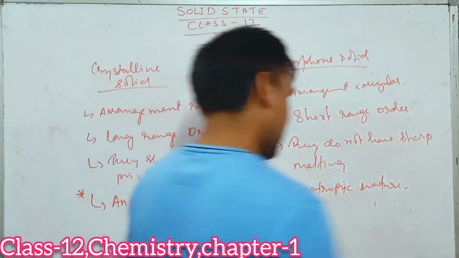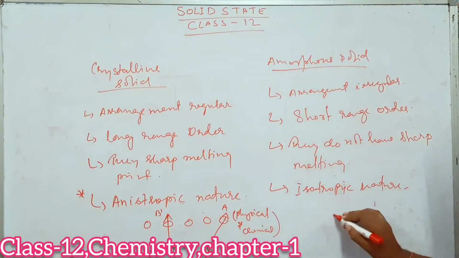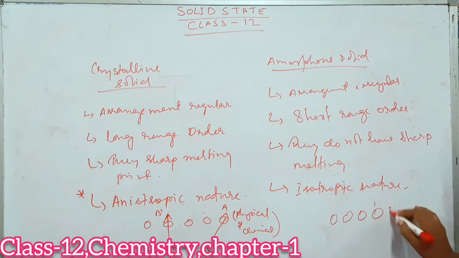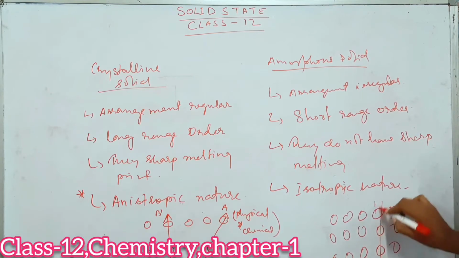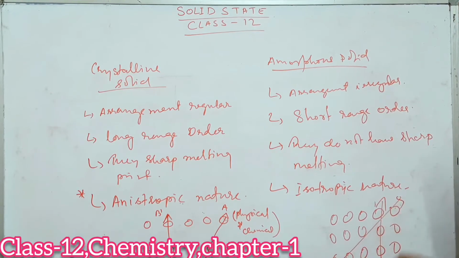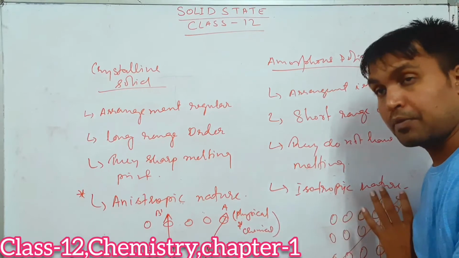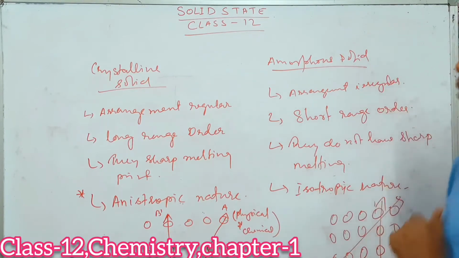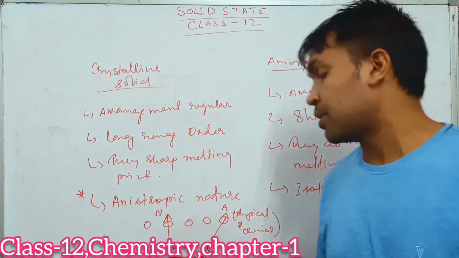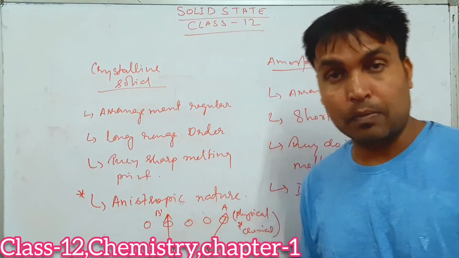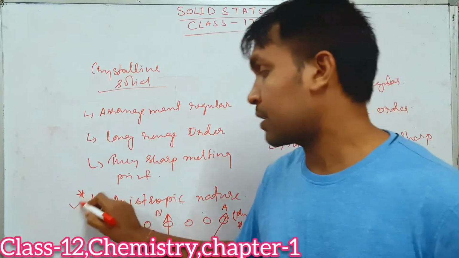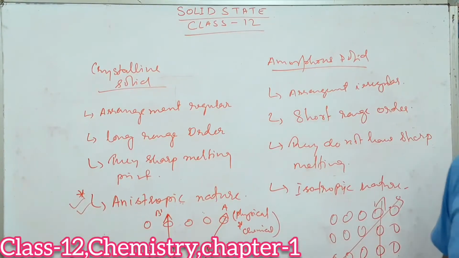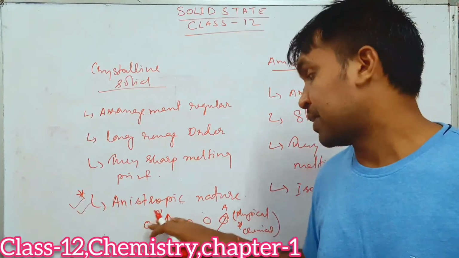Whereas isotropic nature means what? Whichever direction you go, the physical and chemical properties remain the same. For example, whether you go in this direction or in this direction, the physical and chemical properties will remain the same in isotropic nature. Whereas in anisotropic nature, the physical and chemical properties will be different in different directions. This question has been asked in your CBSE board examinations twice or thrice, so it becomes very important.